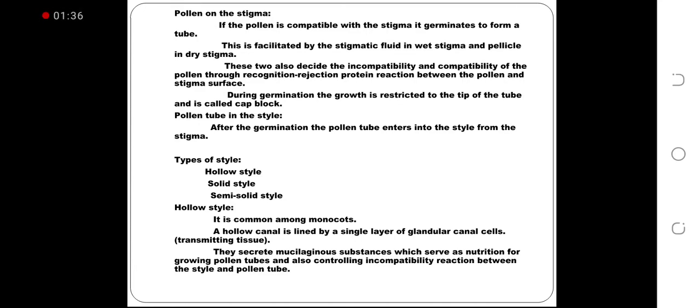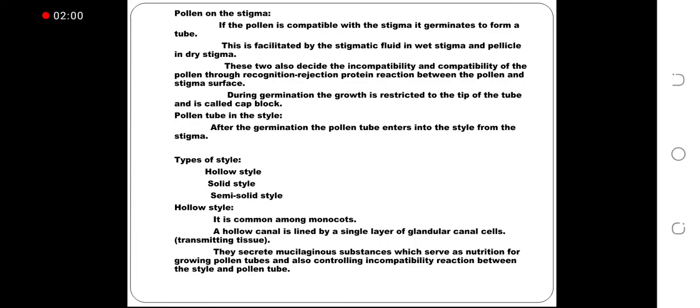These two also decide the incompatibility and compatibility of the pollen through recognition-rejection protein reaction between the pollen and stigma surface. During germination, the growth is restricted to the tip of the tube and is called cap block.